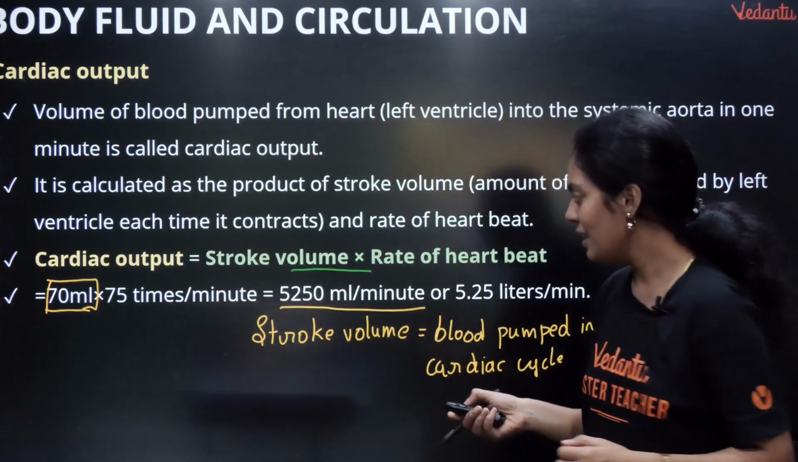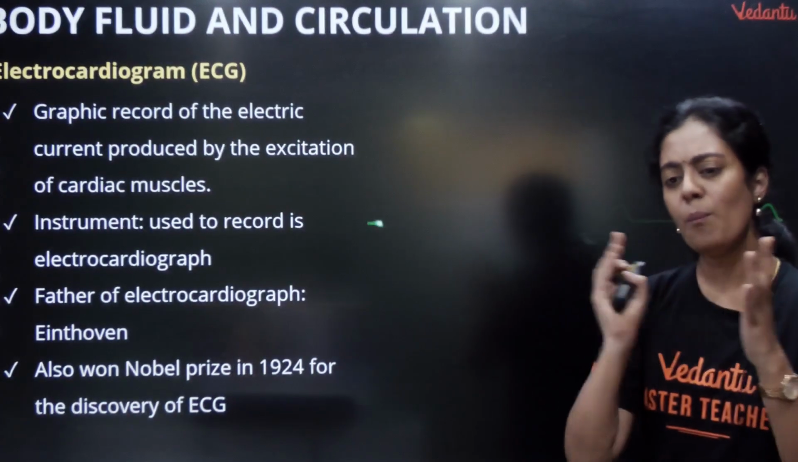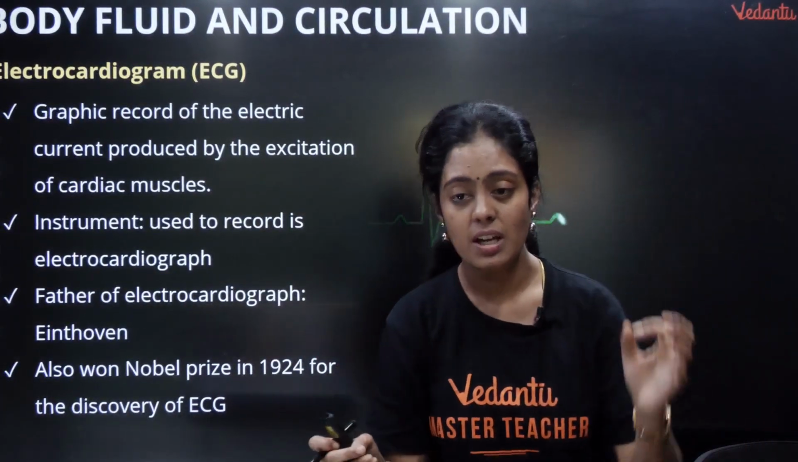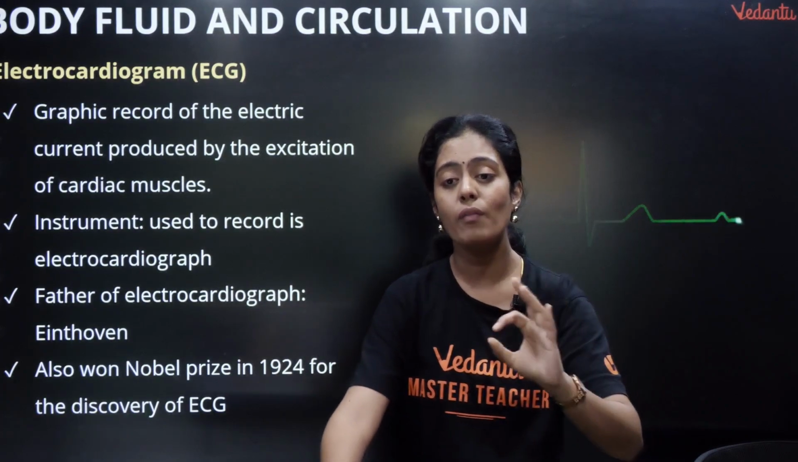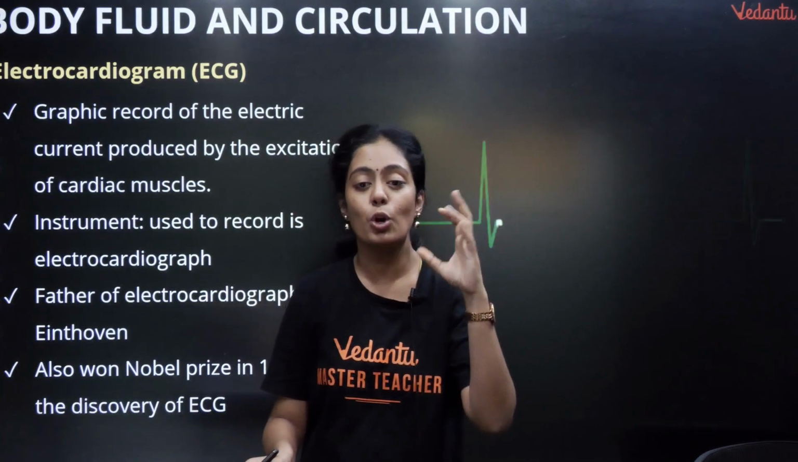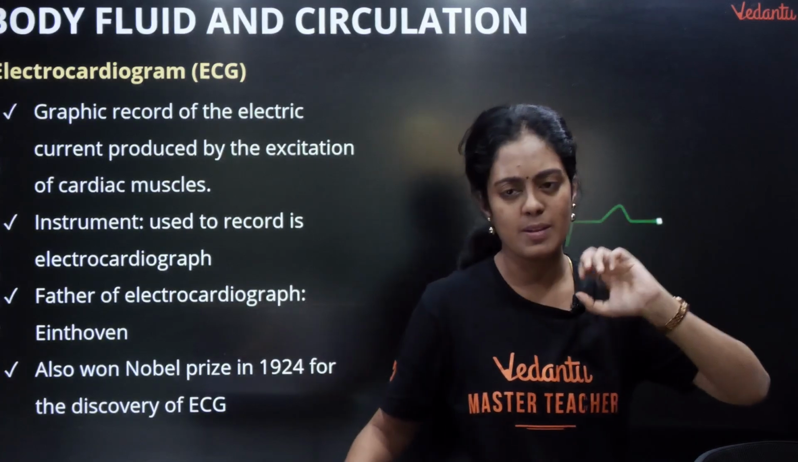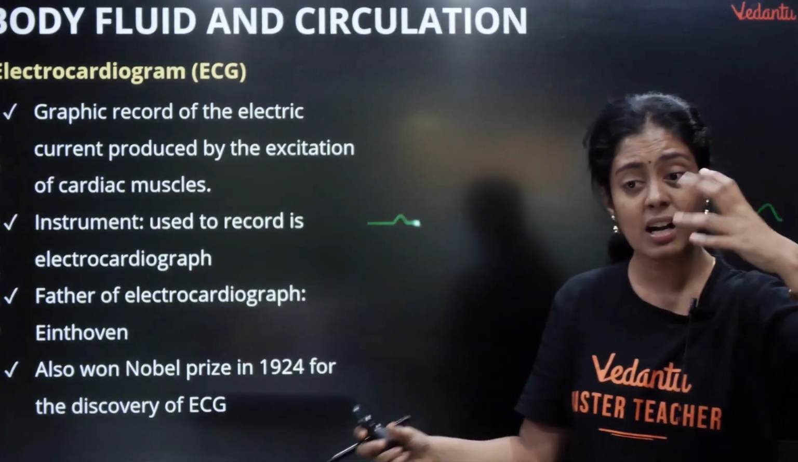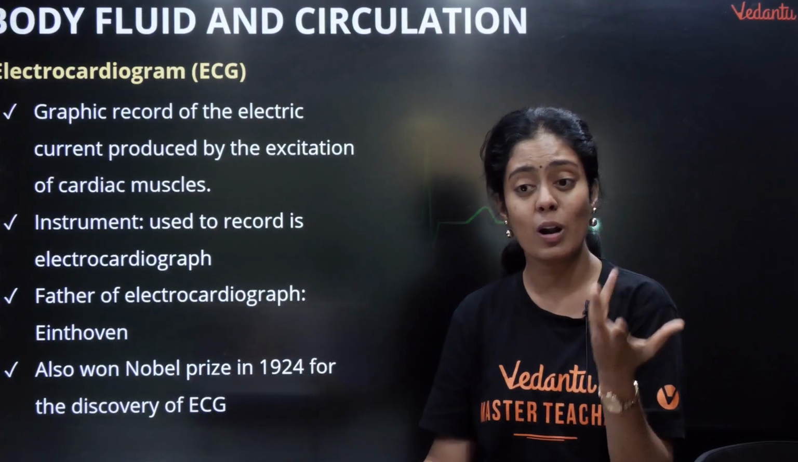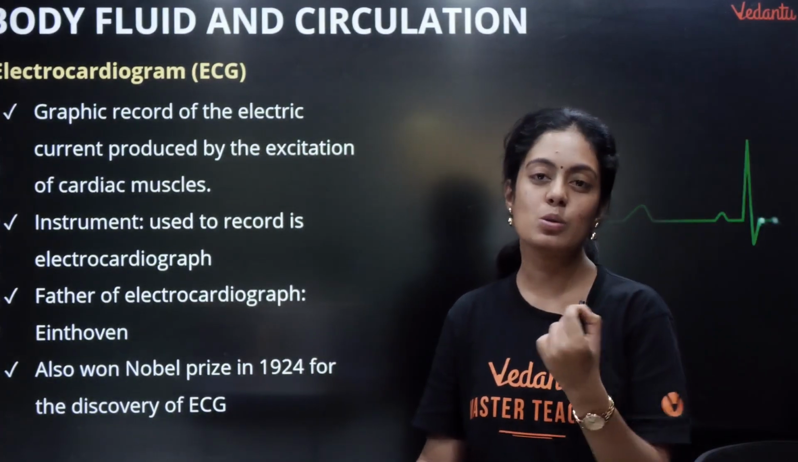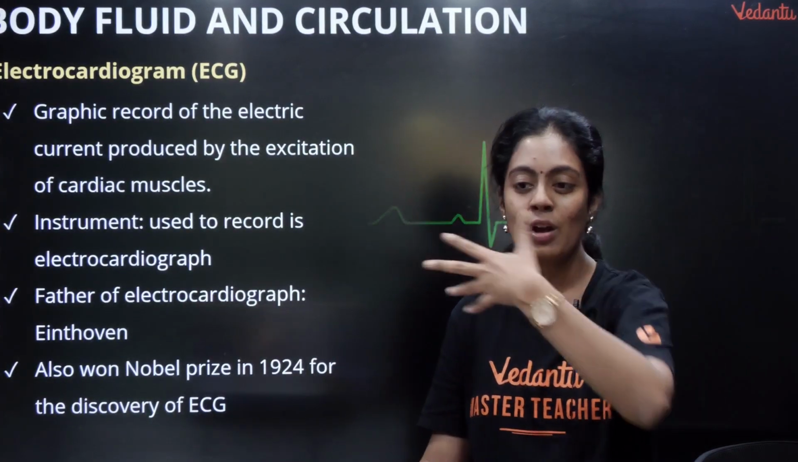Okay, yes. Now, ECG, a very important question. What is ECG? It is a graphic record of electric current produced by the excitation of cardiac muscle. That SAN, AVN, ma'am, is there current in the heart? There is, children. That's called the action potential. Okay, but it is not very high like in your normal electricity.